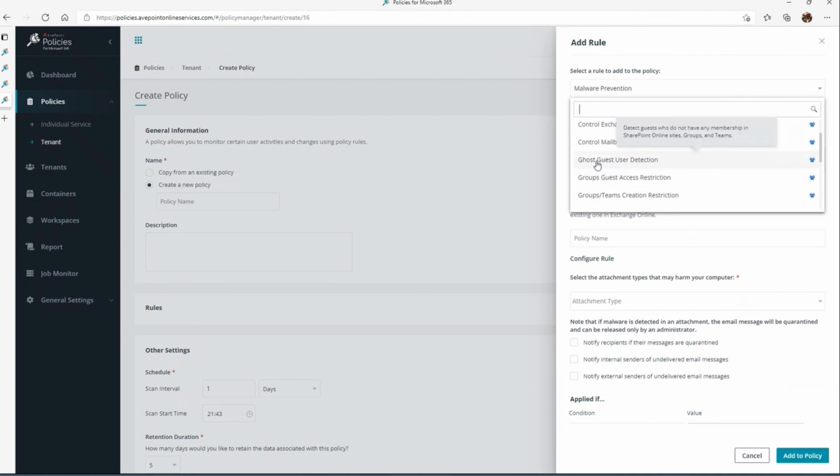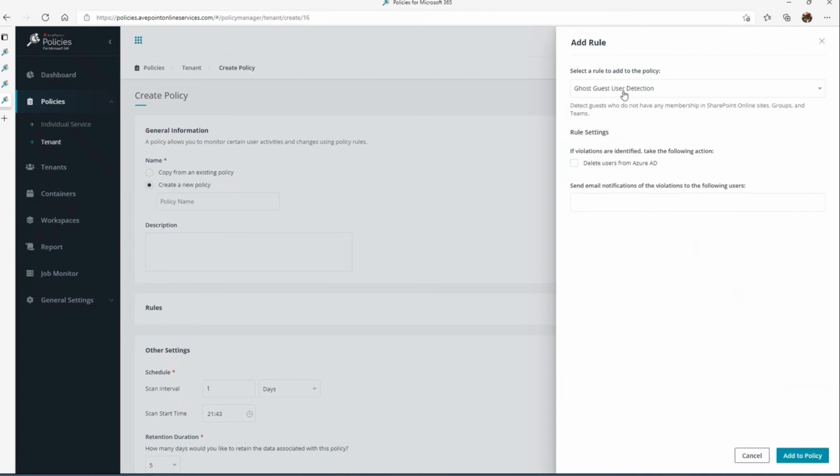A couple other ones here, specifically around ghost guest user detection. Anytime we do a query and detect your guest users don't have any membership to any sites, groups, or teams, we can identify those, notify your admins if we need to, or we can take it further and actually remove them from the directory if need be.